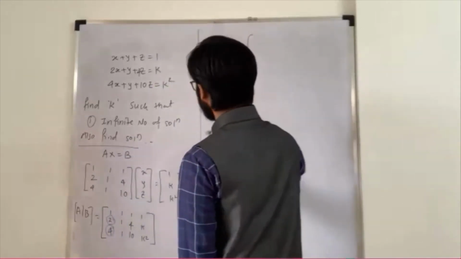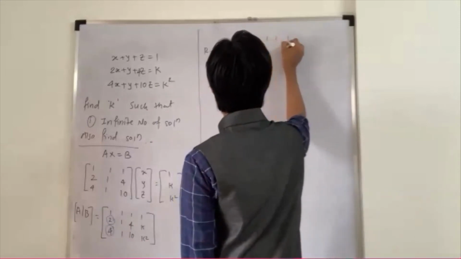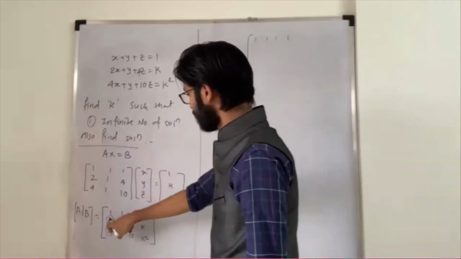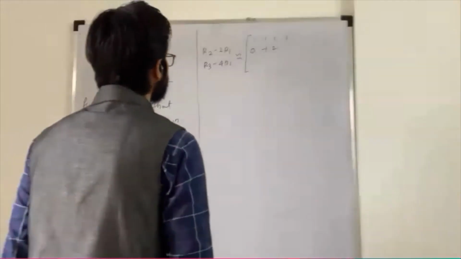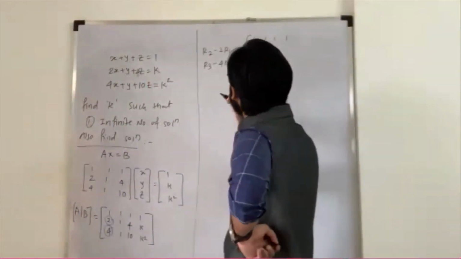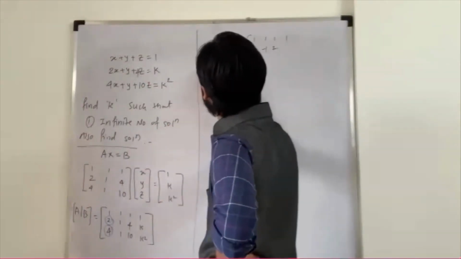So first row as it is: 1, 1, 1, 1. Second row, first element becomes 0. So you muted.